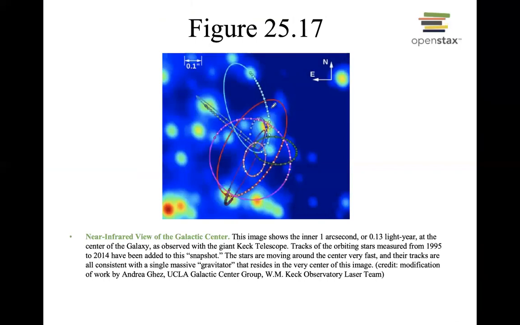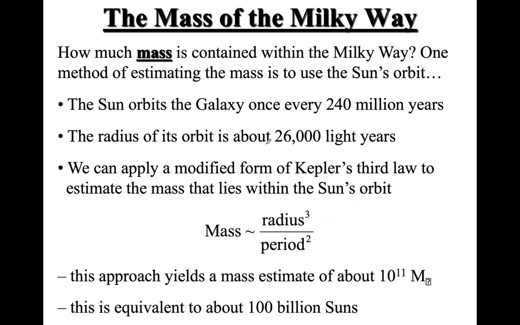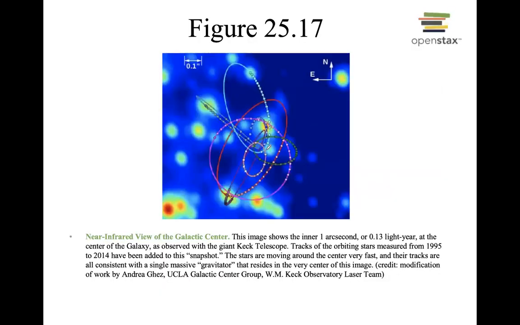Right. So this one again, which I took from the book, is a near infrared view of the galactic center. And this is using Keck telescopes, right? So all this information is just to give you an idea how astronomers observe the same region using different wavelengths, and how they acquire all this information about what is close to the central region of the galaxy and those kinds of things.